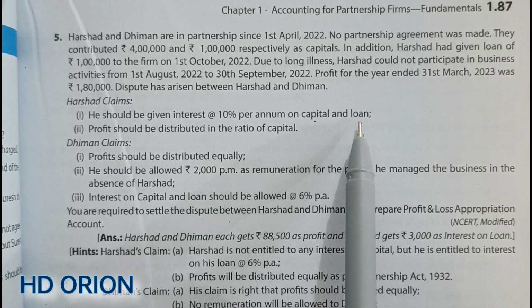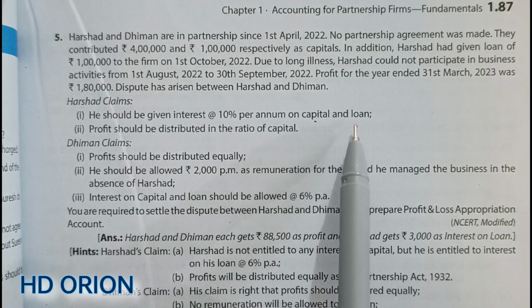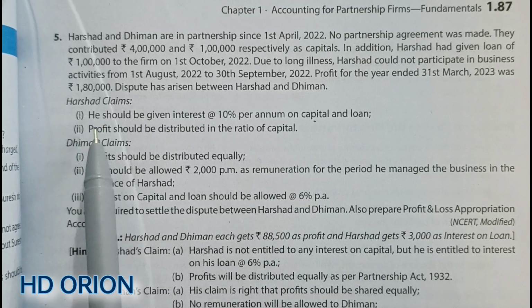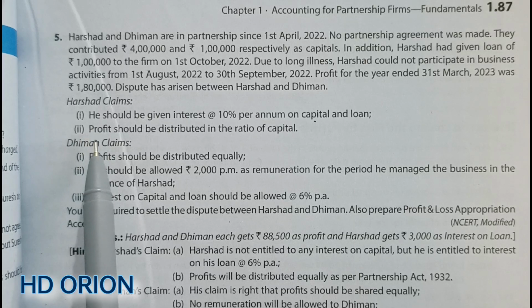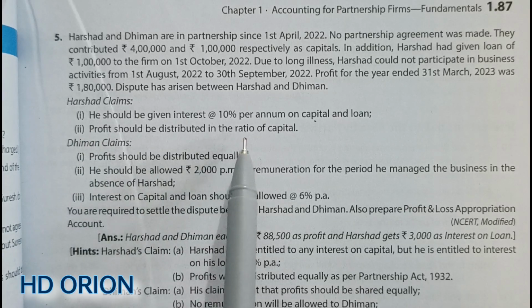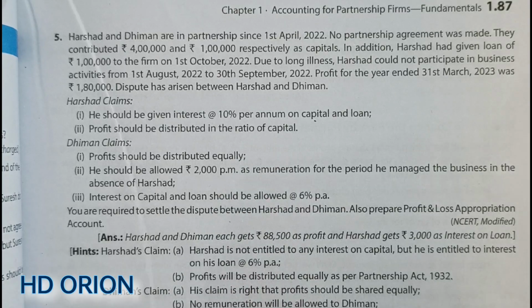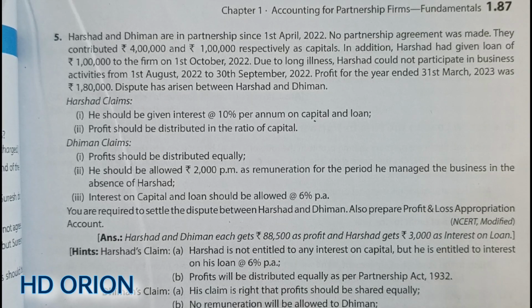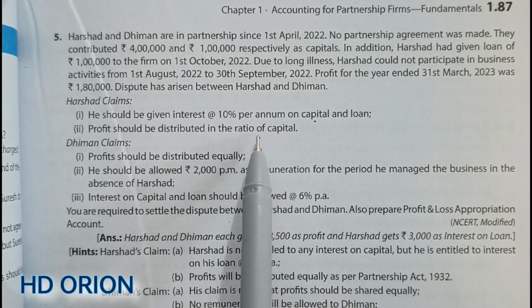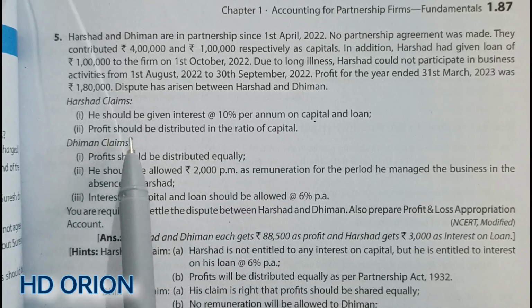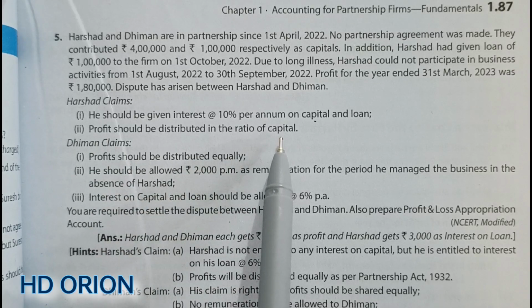But on the loan which Harshad has provided to the firm, 6% per annum interest will be paid by the firm to the partner Harshad. Then Harshad's second claim is that profit should be distributed in the ratio of capital. This again cannot be accepted because there is no partnership deed, and Indian Partnership Act 1932 says that profit distribution will be equal irrespective of their capital contribution and time and effort given for the firm. So here also Harshad will get equal distribution and profit cannot be distributed in capital ratio.